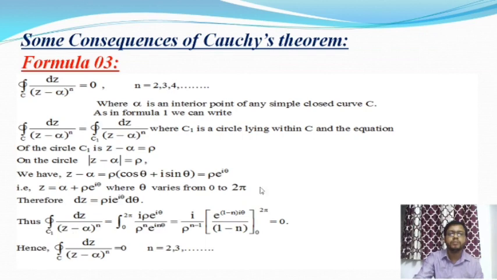Here is the formula: the integration over C of dz by (z minus alpha) whole to the power n. Here n is any positive integer, and when n is equal to 1, this integral value is equal to 2 pi I. But when n is greater than 1, that means n is equal to 2 or 3 or 4 and so on up to infinity, then the integral value is equal to 0, and alpha is an interior point of any simple closed curve C.